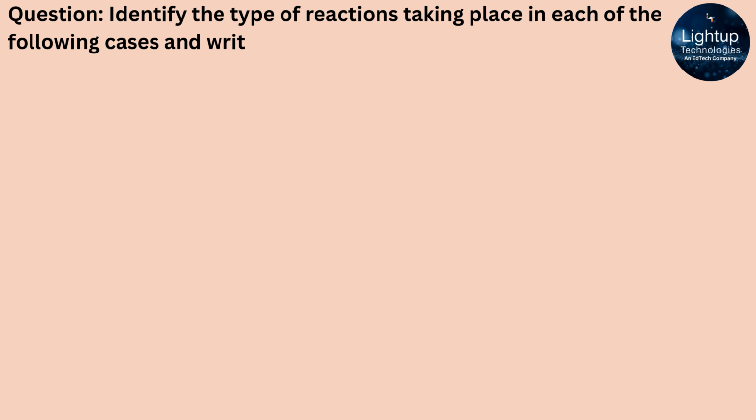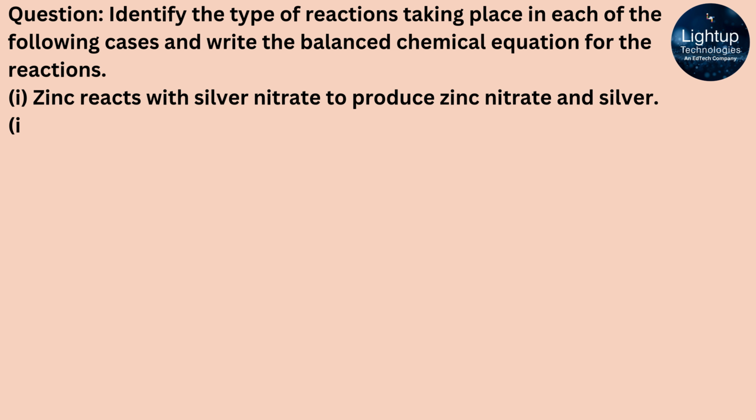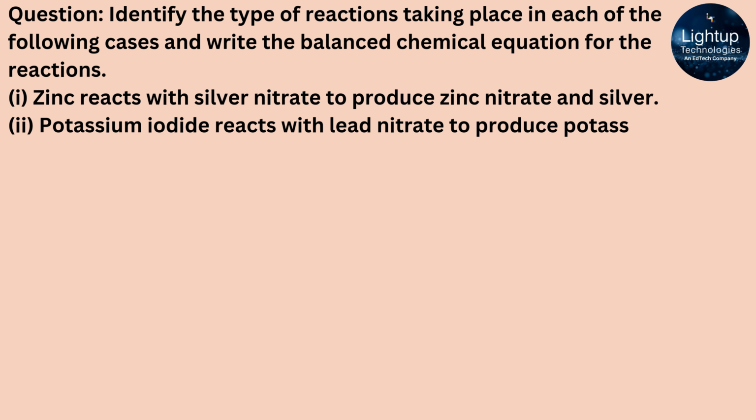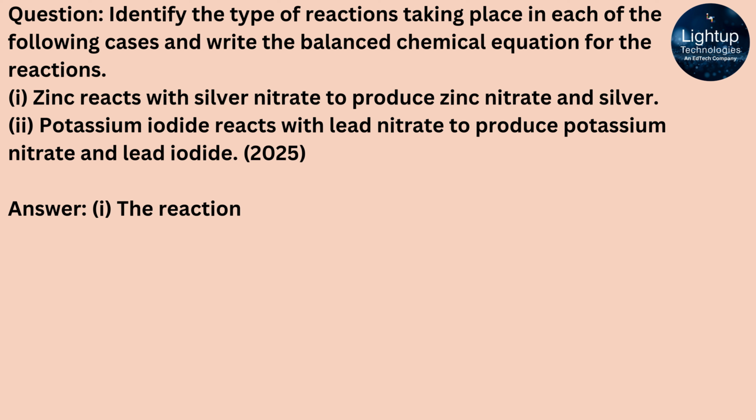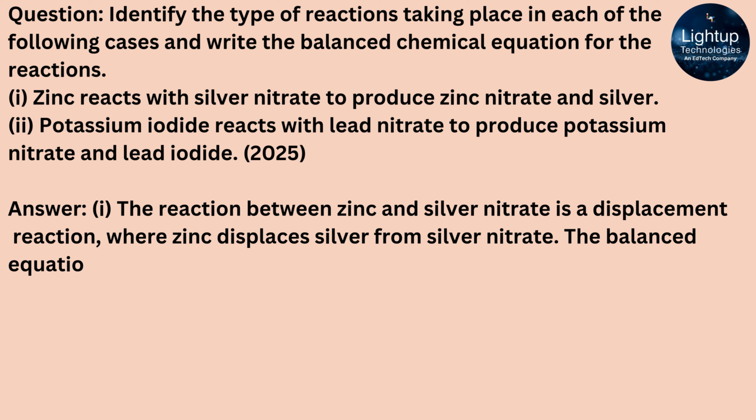Identify the type of reactions taking place in each of the following cases and write the balanced chemical equation for the reactions. One: zinc reacts with silver nitrate to produce zinc nitrate and silver. Two: potassium iodide reacts with lead nitrate to produce potassium nitrate and lead iodide. Answer: one, the reaction between zinc and silver nitrate is a displacement reaction, where zinc displaces silver from silver nitrate. The balanced equation is Zn(s) + 2AgNO3(aq) → Zn(NO3)2(aq) + 2Ag(s).